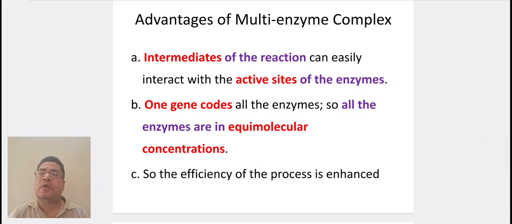Coming to advantages of the multi-enzyme complex. Intermediates of the reaction can easily interact with the active sites of the enzymes. One gene codes all the enzymes, so all the enzymes are in equimolecular concentration. So the efficiency of the process is enhanced.